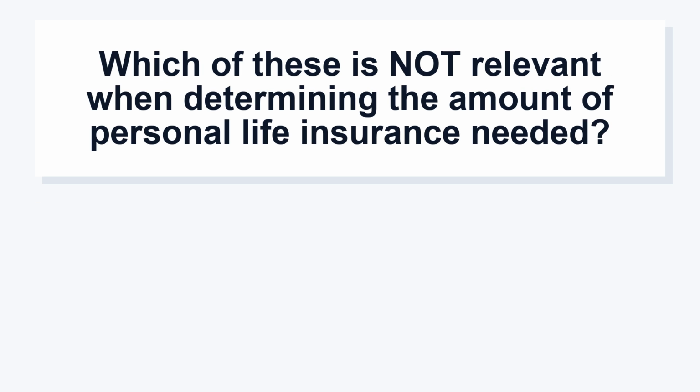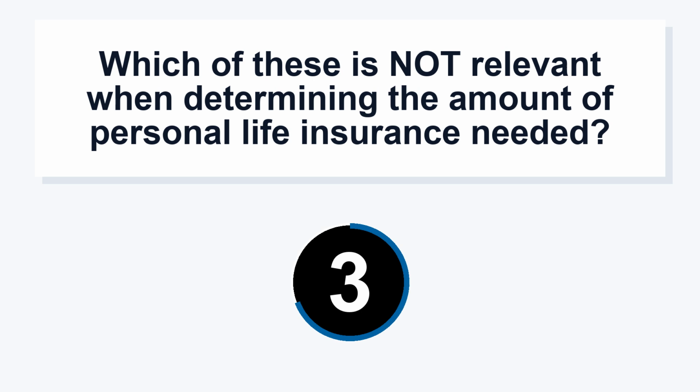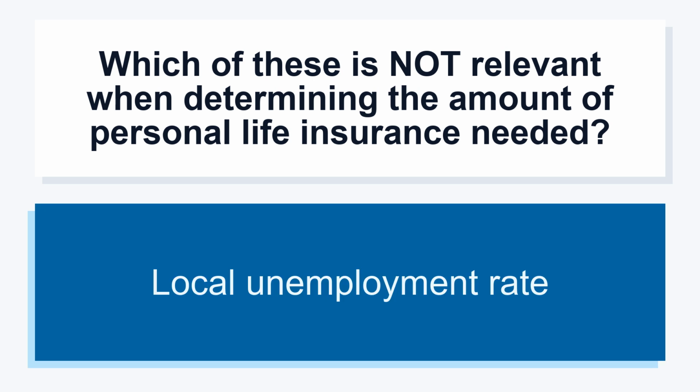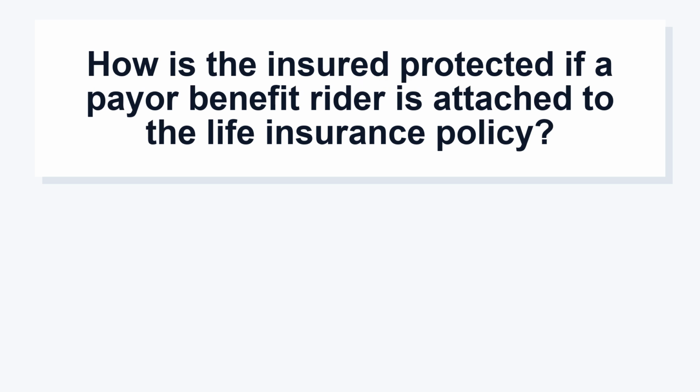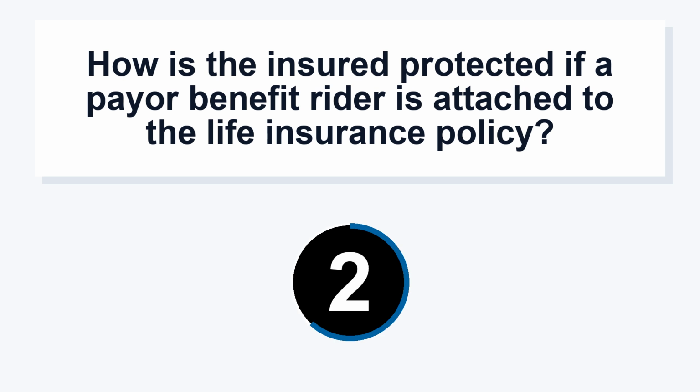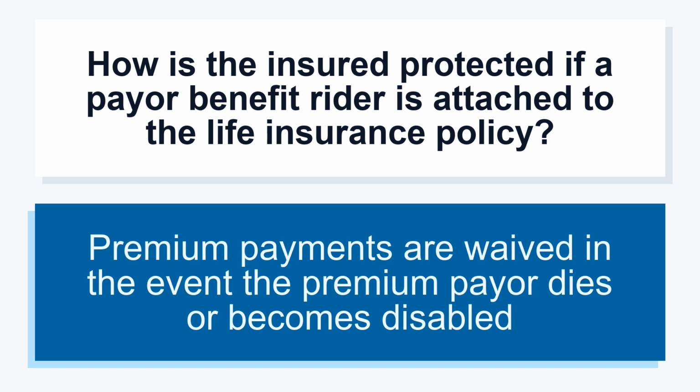Which of these is not relevant when determining the amount of personal life insurance needed? Local unemployment rate. How is the insured protected if a payer benefit rider is attached to the life insurance policy? Premium payments are waived in the event the premium payer dies or becomes disabled.